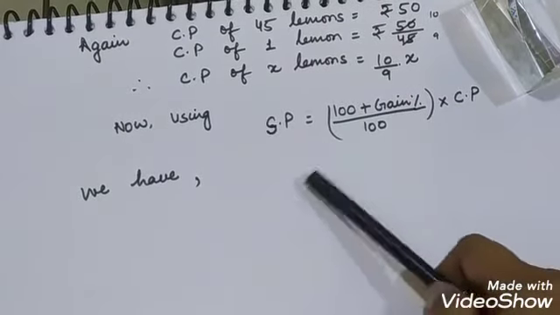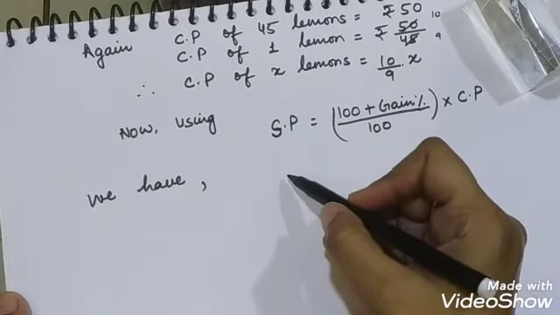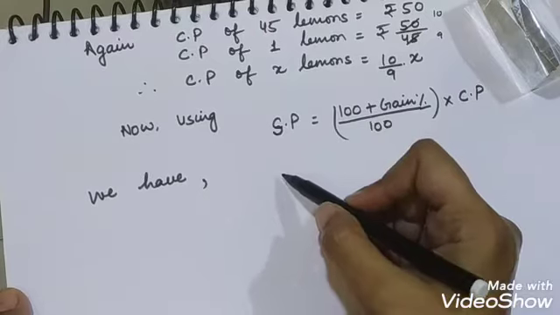Now we will use the formula: selling price is (100 plus gain percent) upon 100 into CP. But the selling price of X lemons is 24.